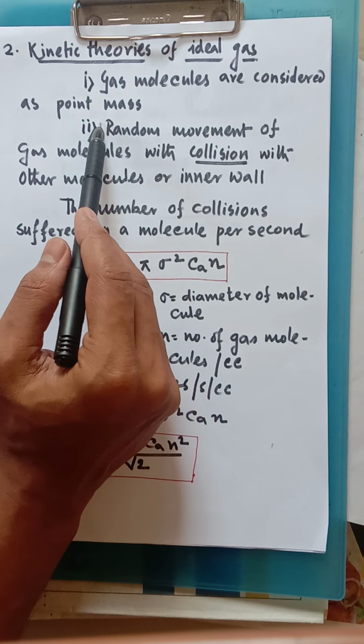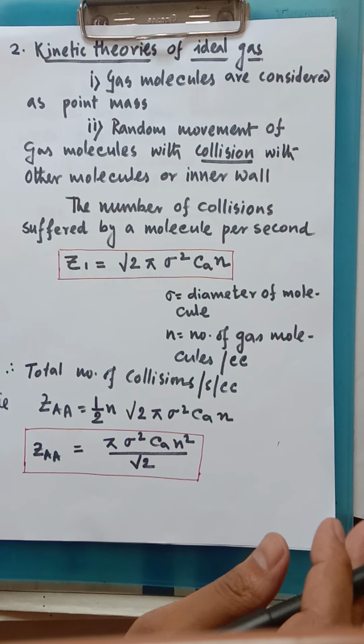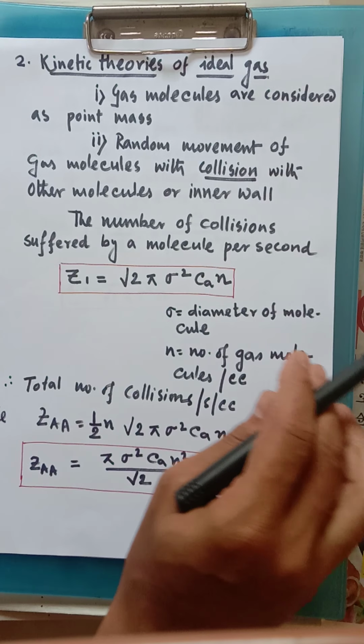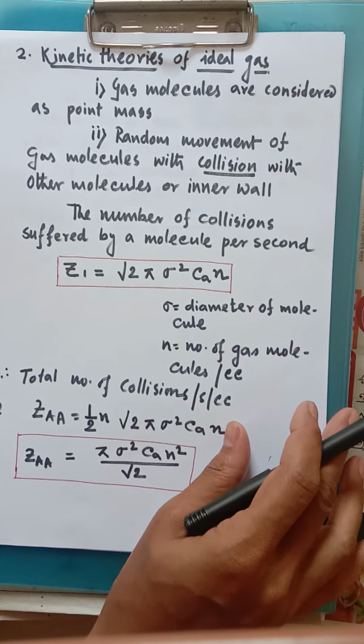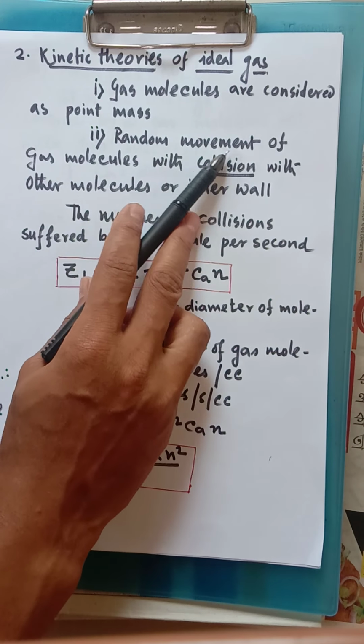The main thing we have to learn here is that gas molecules are not rigid, which means they are not tightly bound to each other. So obviously they are loosely bound, and their movement is very much free. That means they can move here and there, so random movement can happen.